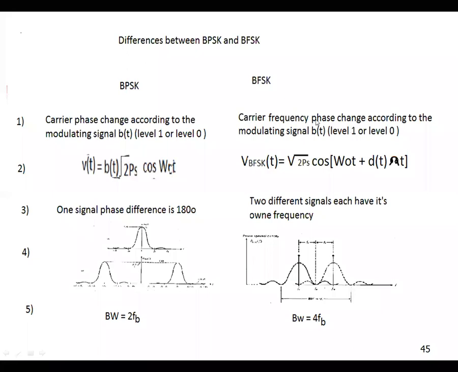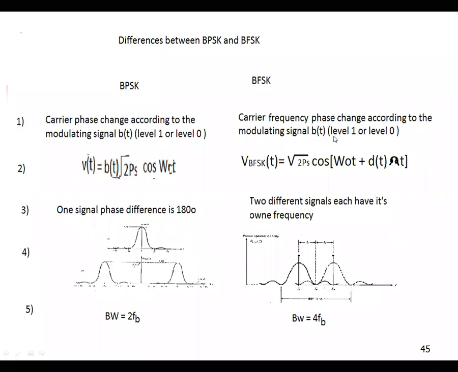Students, there is a printing mistake here. It is carrier frequency changes, not the phase. Please note, not phase here. The BFSK is the carrier frequency changes according to the modulated signal changes.